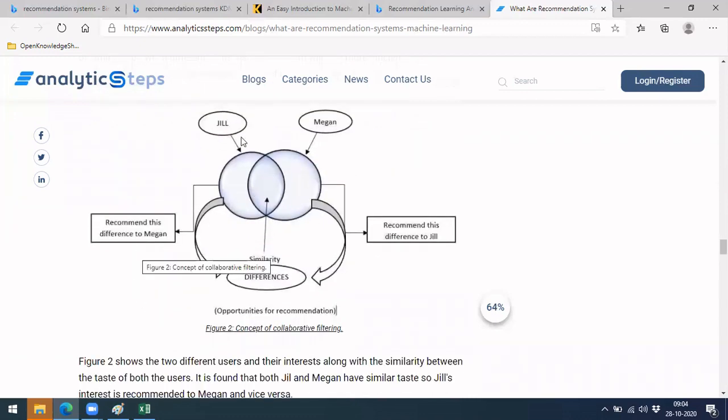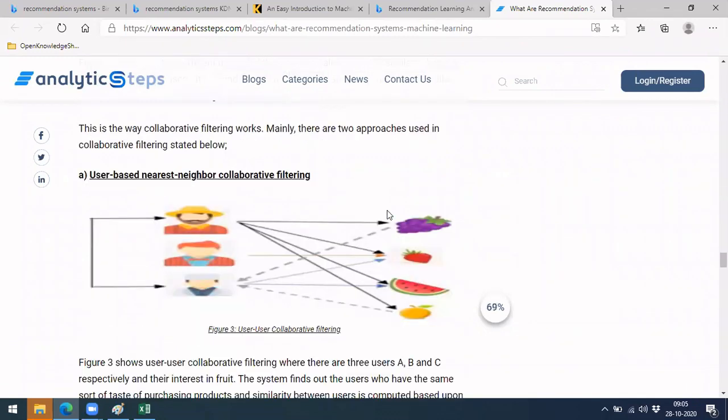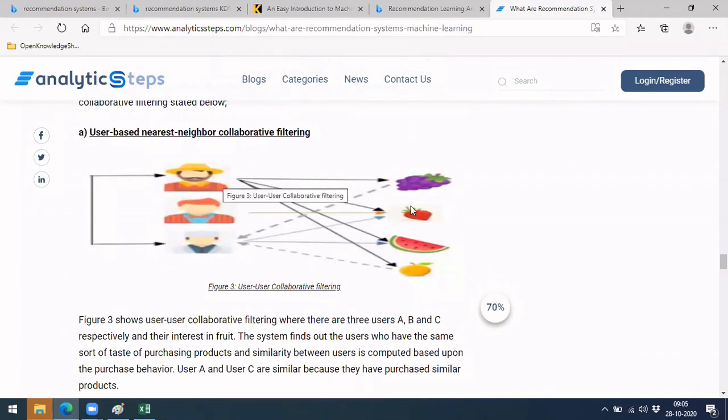So let's say 2 users are there. For those 2 users, they will try to find the similarity measure. Let's say these are this much common, and depending on that, they will do the recommendations. It can be Jaccard similarity, it can be Euclidean distance again, or a correlation between them, anything. You can see those examples here.